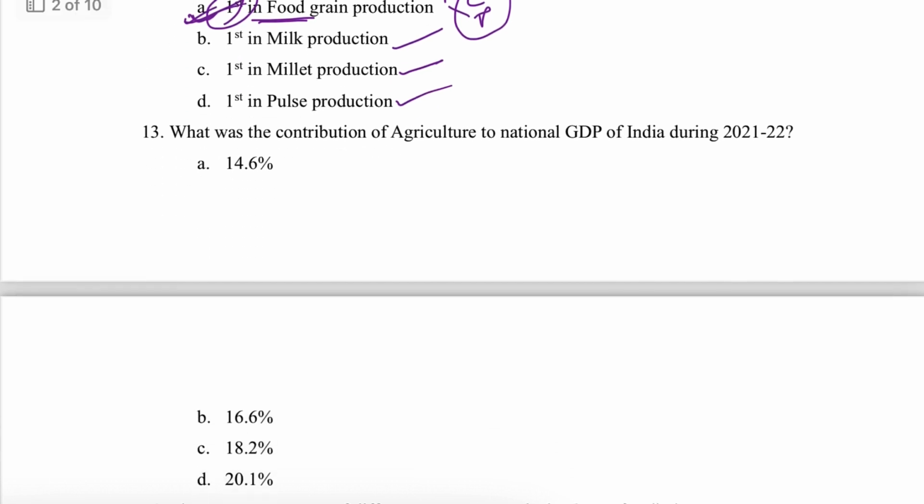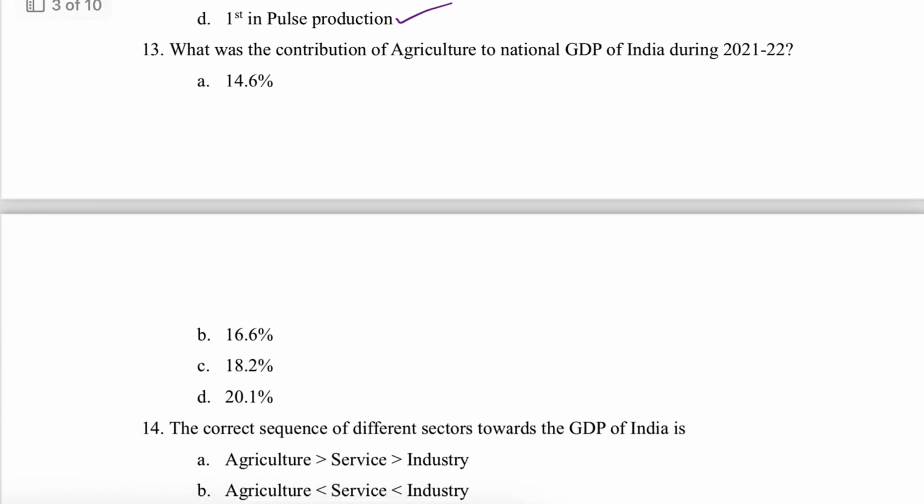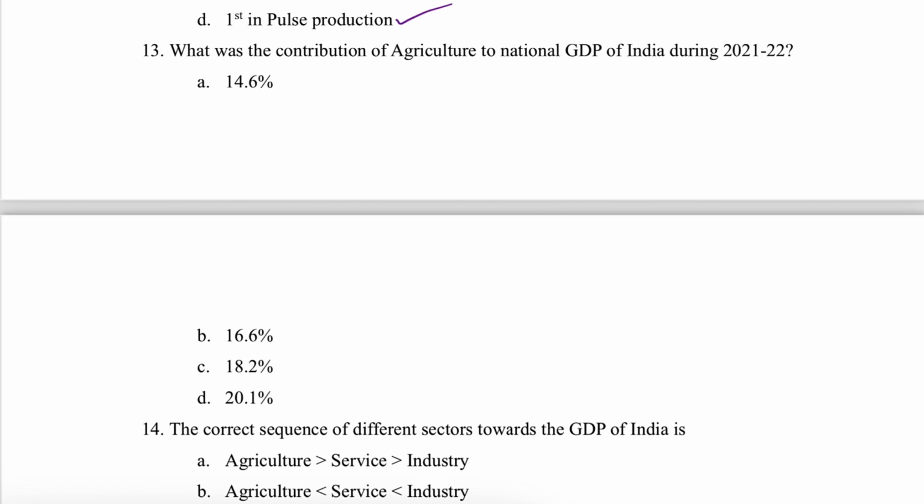Then the next question is, what was the contribution of agriculture to national GDP of India during 2021-2022? That was 16.6%. Okay, the right answer is 16.6%.